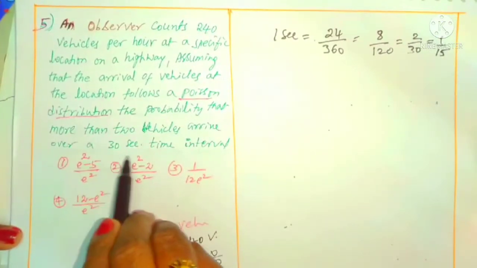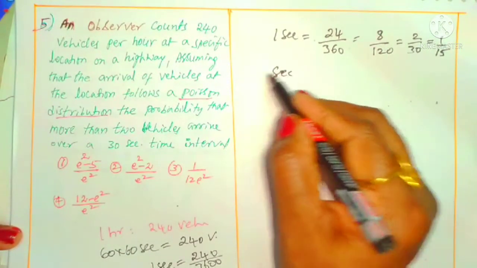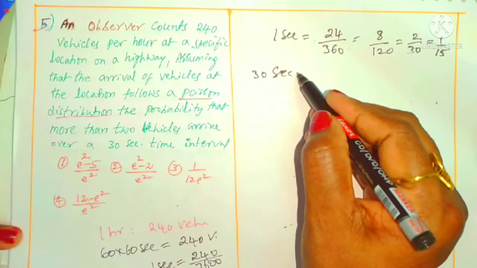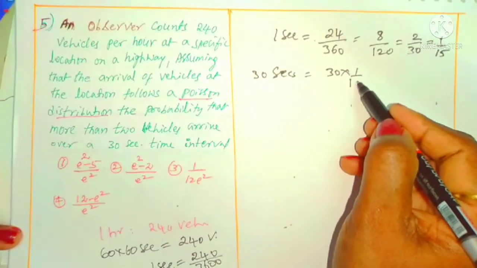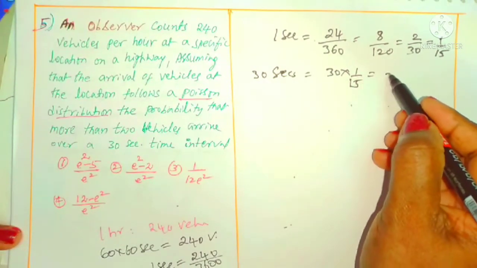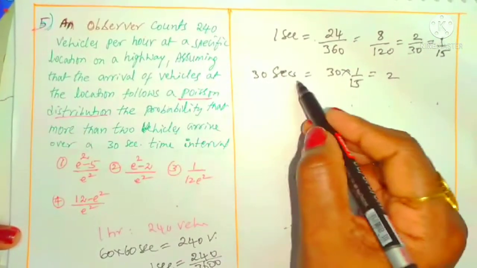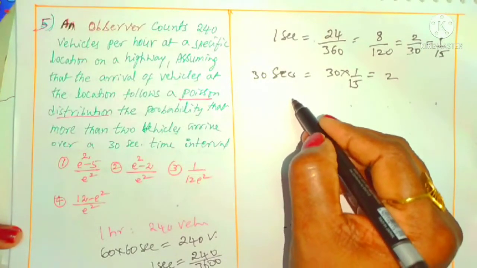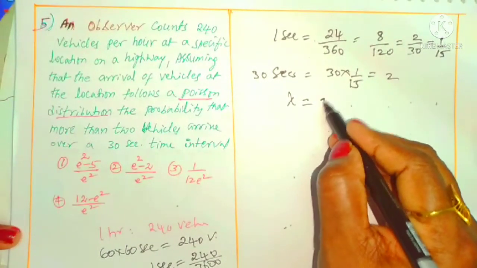So for how many seconds do we count? 30 seconds. For 30 seconds, how many vehicles did he observe? 30 into 1 by 15, which is 2. This is the average vehicle observation within 30 seconds. That is taken as lambda, because it is given as a Poisson distribution. Lambda we got as 2.